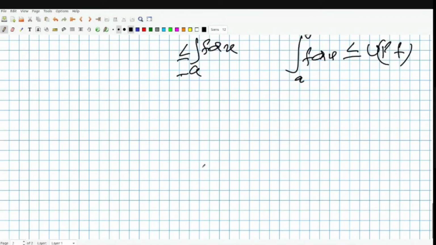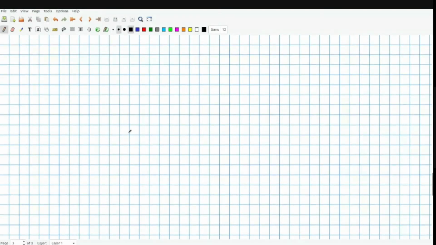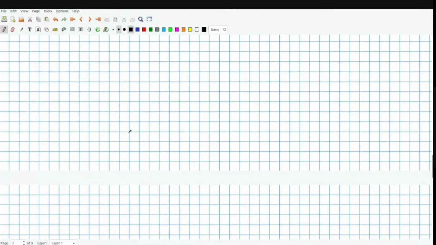For that we have a new definition. Consider alpha to be a monotonically increasing real valued function on [a, b].